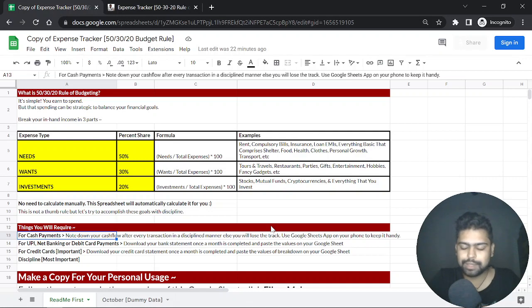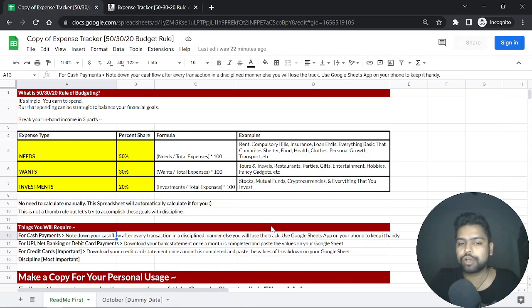Basically they work and they track your SMS and banking transactions, but there are two issues over there. When things are automated here, you don't tend to take it seriously. You don't even know where your money is going. It's just calculating in the back end and you probably don't even remember things.